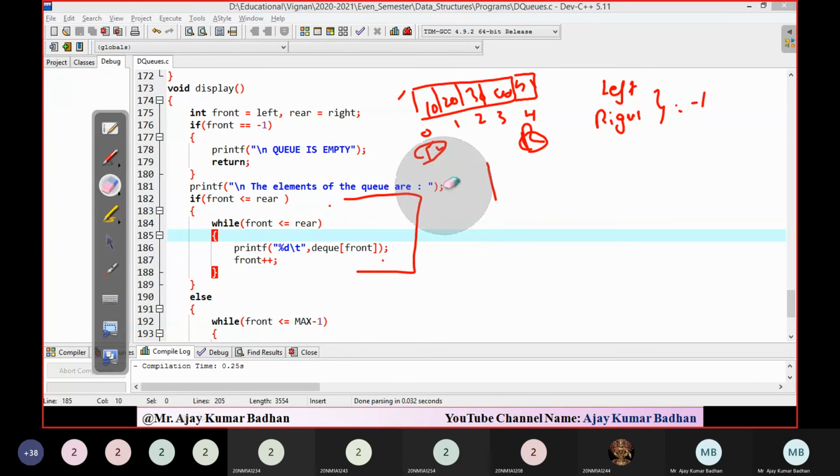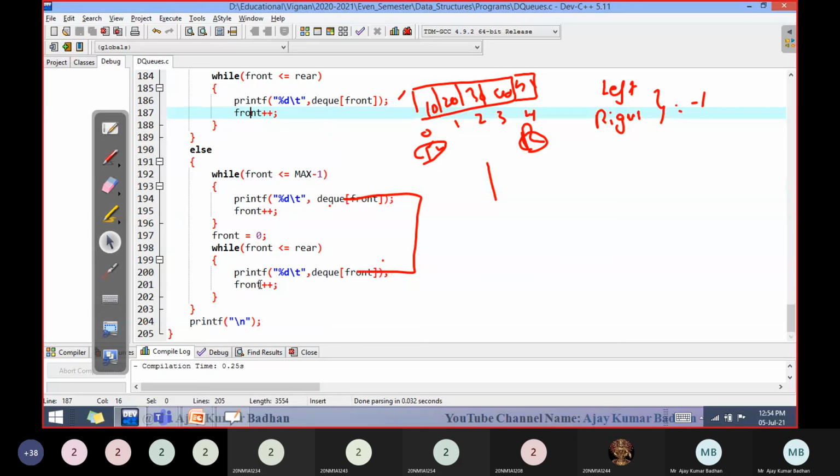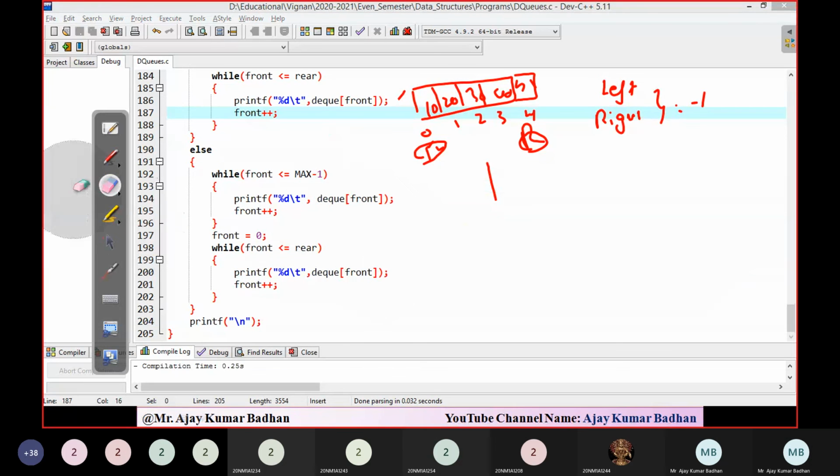In case of DQ, there is a possibility that rear may be coming before front. In that case, we need to execute this else part, where front is less than or equal to max minus 1. Simply print the elements from front to max minus 1. What does that mean? That means rear is present somewhere here and front is present somewhere.